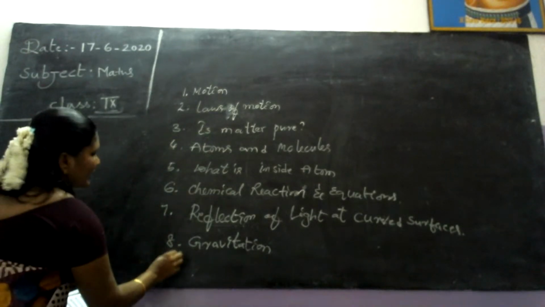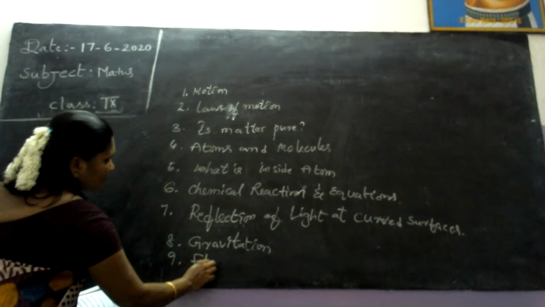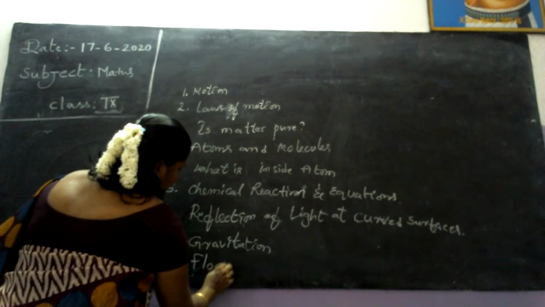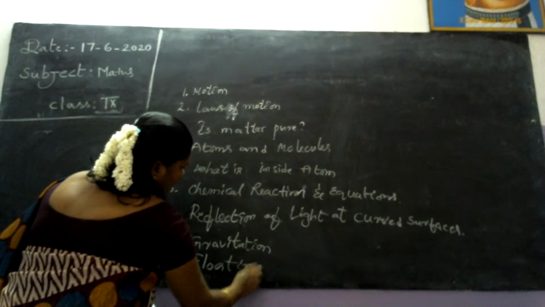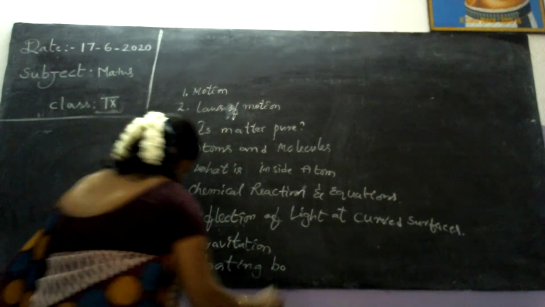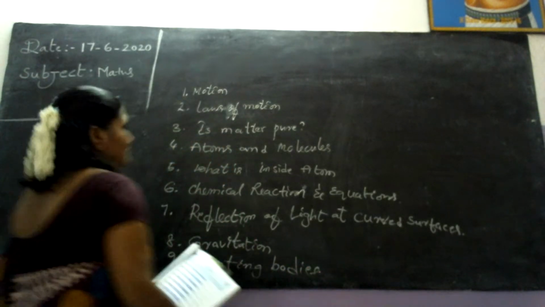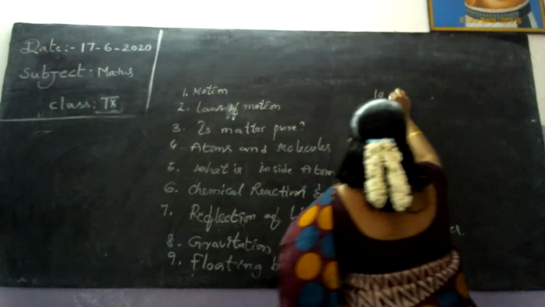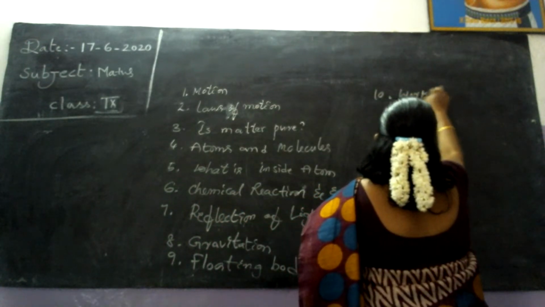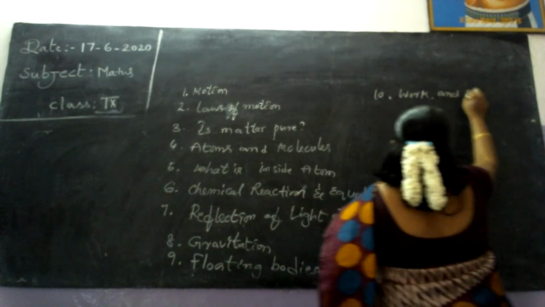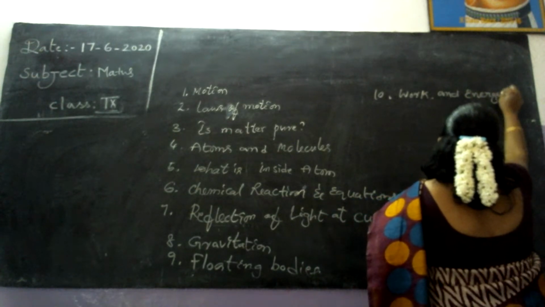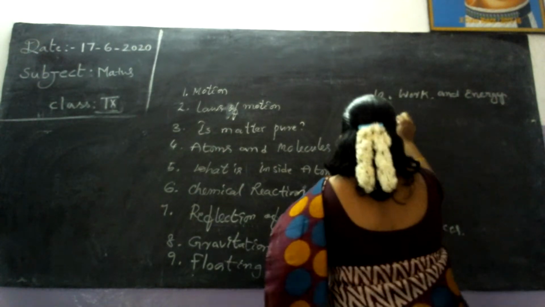Ninth, floating bodies. Tenth one, work and energy. 11th,